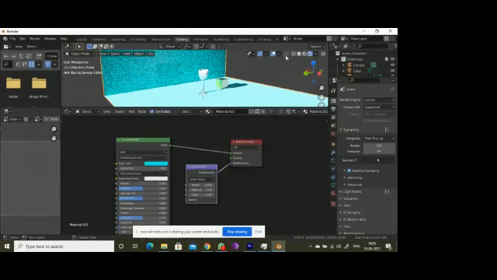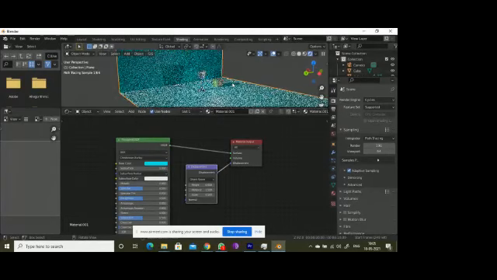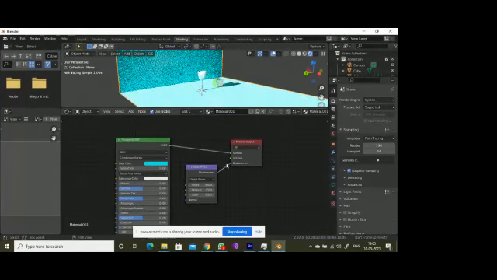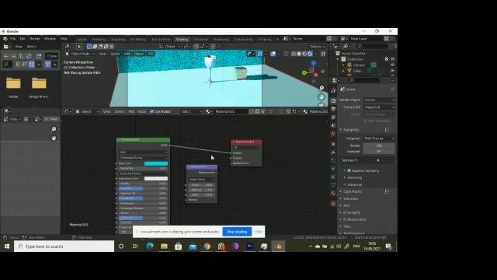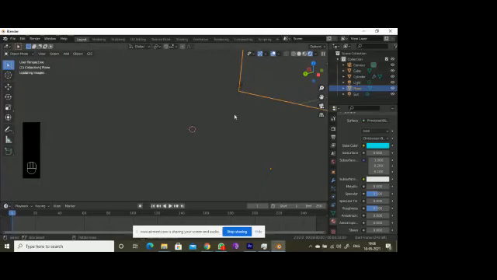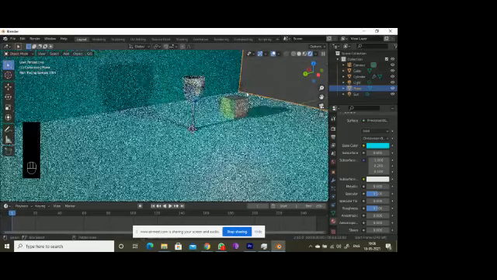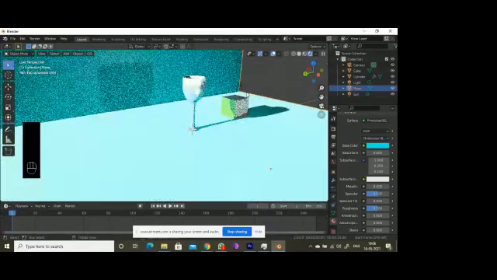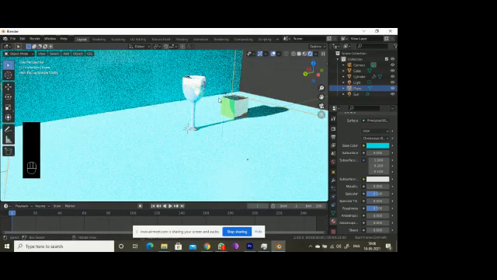So the image rendering will be much better, much more realistic, in Cycles, not in Eevee. Eevee makes our work take less time, but the thing is we won't get much more realistic images. So this is the realistic color.